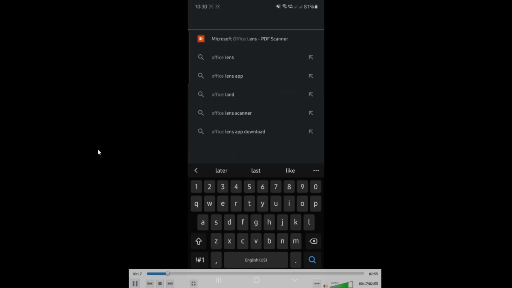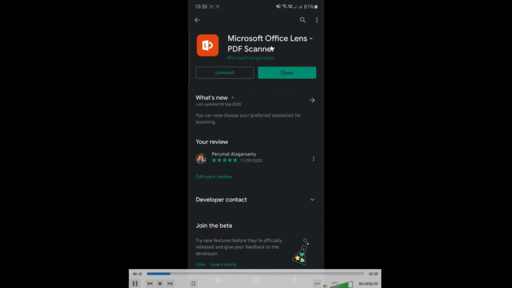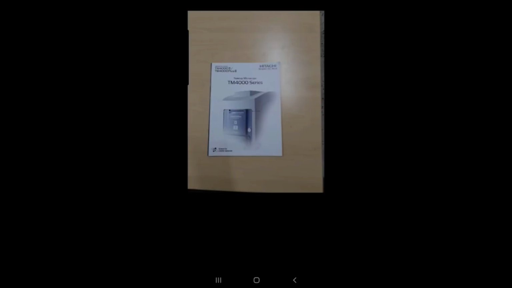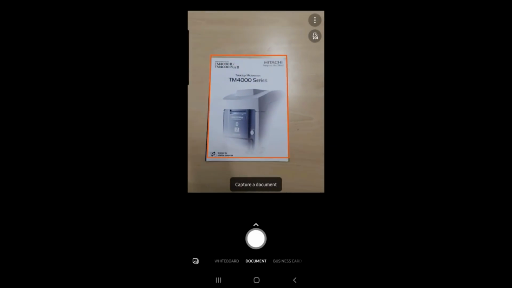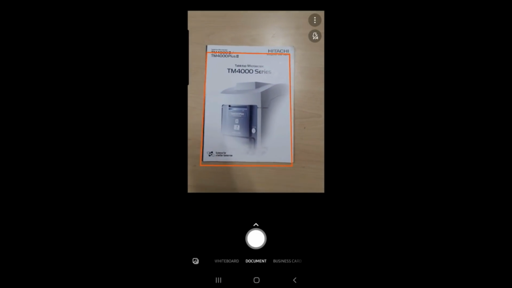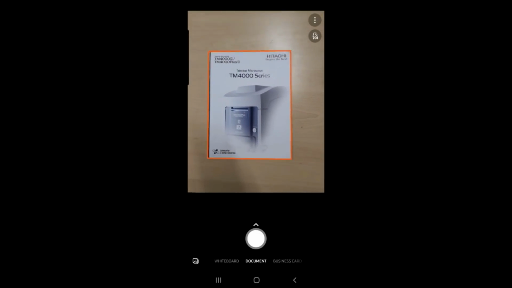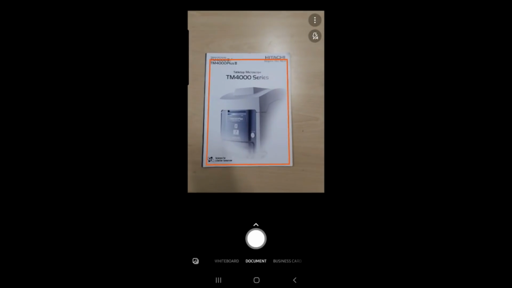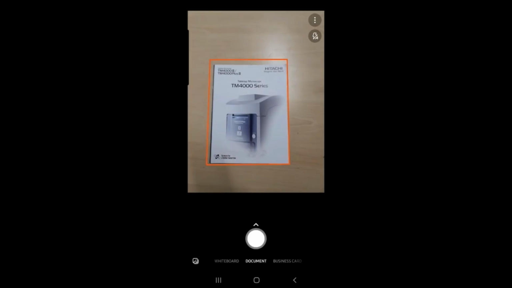Now I install this Microsoft app, open it, and try to scan. Suppose this is some document I want to share with my friend. Just like a photograph, you focus on it and click the button.